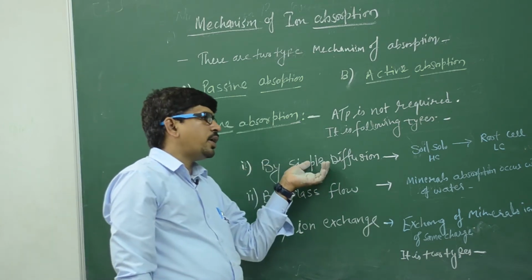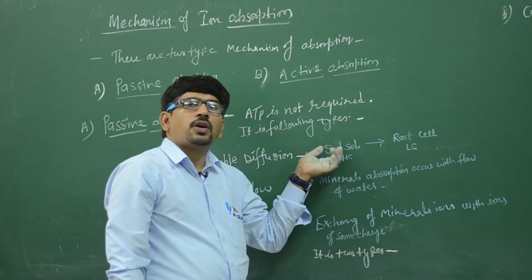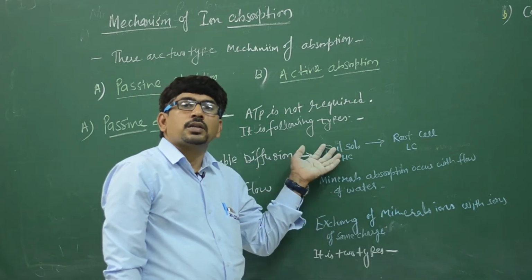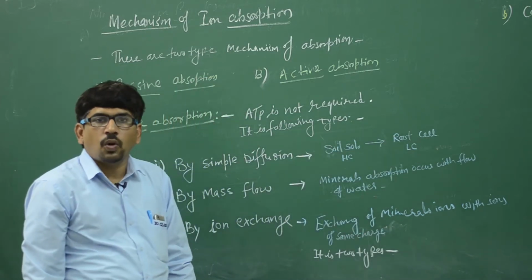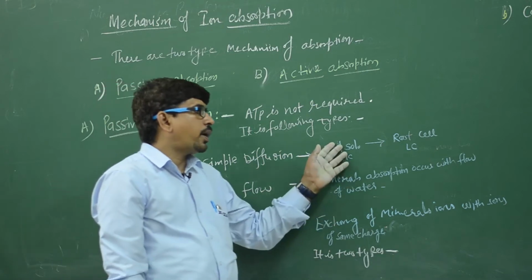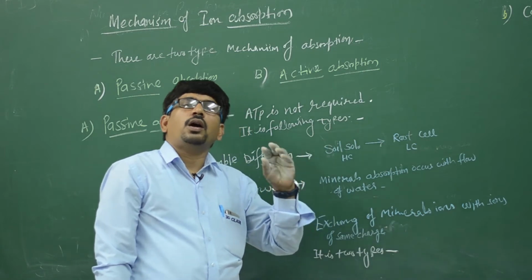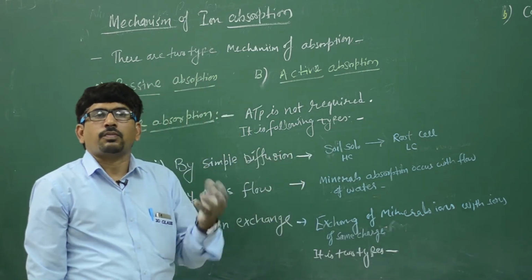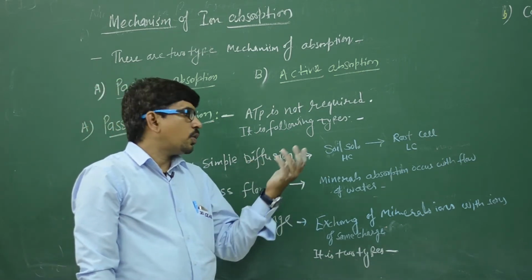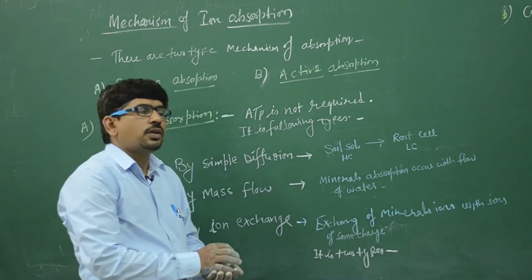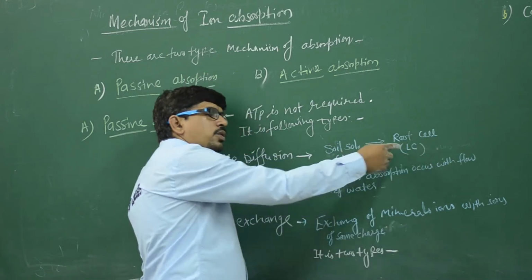So in simple diffusion, consider the soil solution and the root cell. The concentration of ions is always higher in the soil solution, and in the root cell the concentration of ions is low. So the ions move from high concentration to low concentration. Clear? What is in the soil will always be higher, won't it? Minerals will be higher in the soil, and will go from soil to plant. So the soil always contains a high concentration of solution, we can say minerals in a solution, that move from high concentration to low concentration.